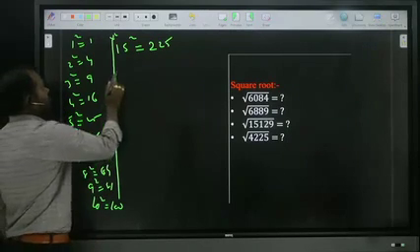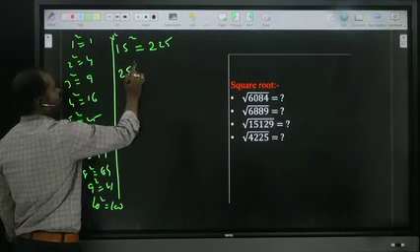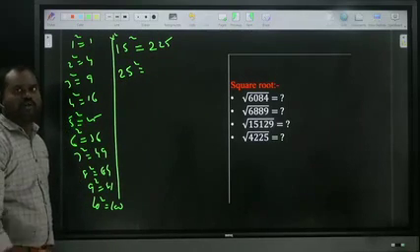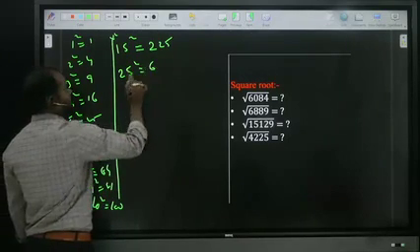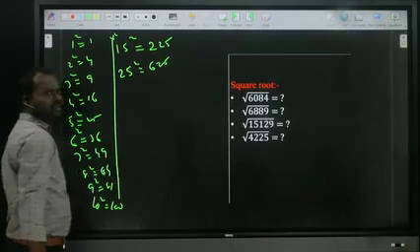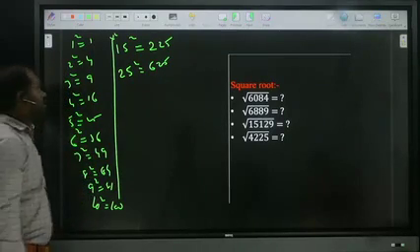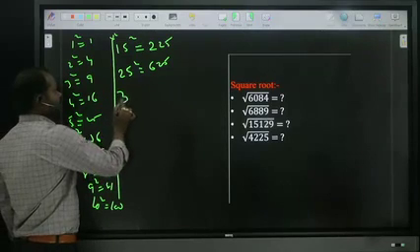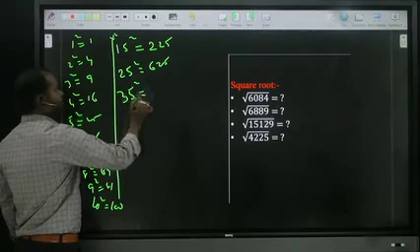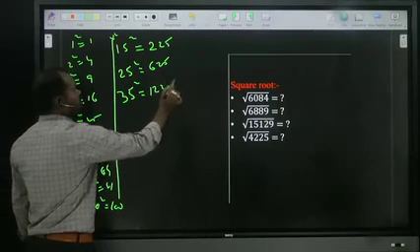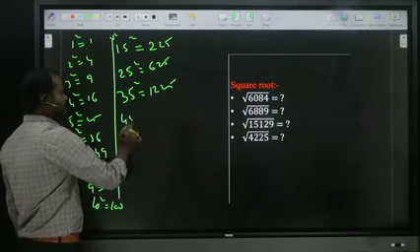If I want 25 square, 2, what is the next number? 3. 2 into 3, how much? 6. 5 square, 25. So 625. The same logic is applicable whenever the last digit is 5. If in case I want 35 square, 3, next number? 4. 3 fours are 12, 5 square 25. So 1225.